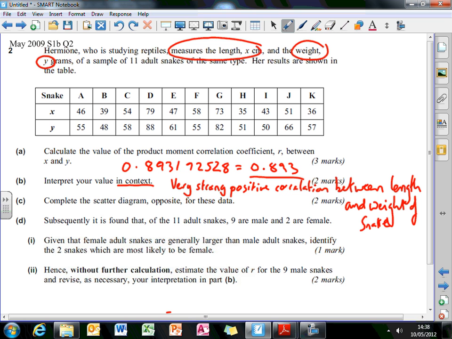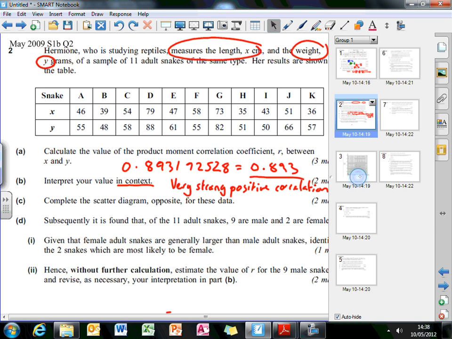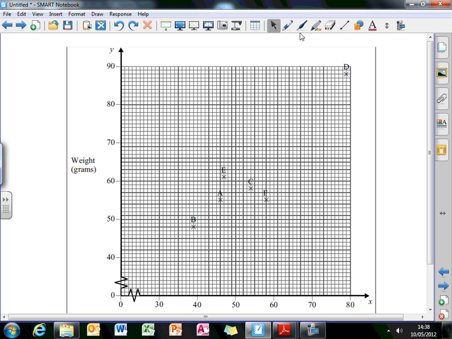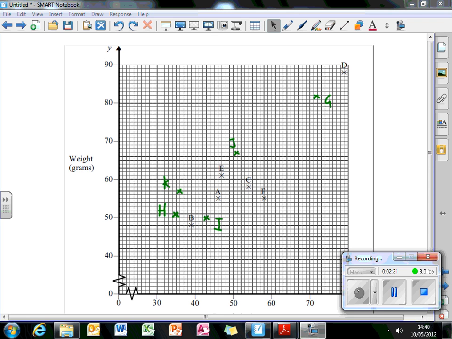Okay, so on the scatter diagram, it asks you to plot the points, so I've got that here for you. If you plot the points on the scatter diagram, you should get that. If you've made one mistake, then only deduct a mark. So part D then says subsequently it's found that of the 11 adult snakes, 9 are male and 2 are female. Given that the female adult snakes are generally larger than the male adult snakes, identify which 2 are the most likely to be female.